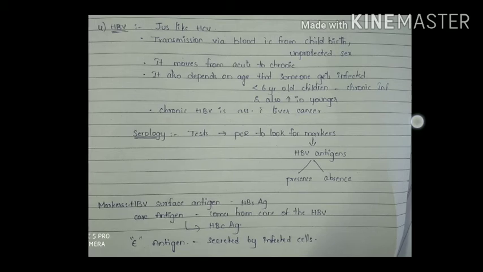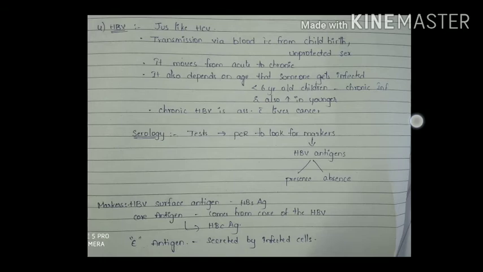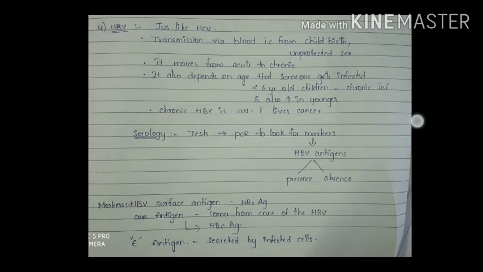Another marker involved is the core antigen, which comes from the core of the HBV. We call this HBcAg, hepatitis B core antigen. And the next one is the E antigen. This E antigen is secreted by the infected cells, and it is a marker of active infection.